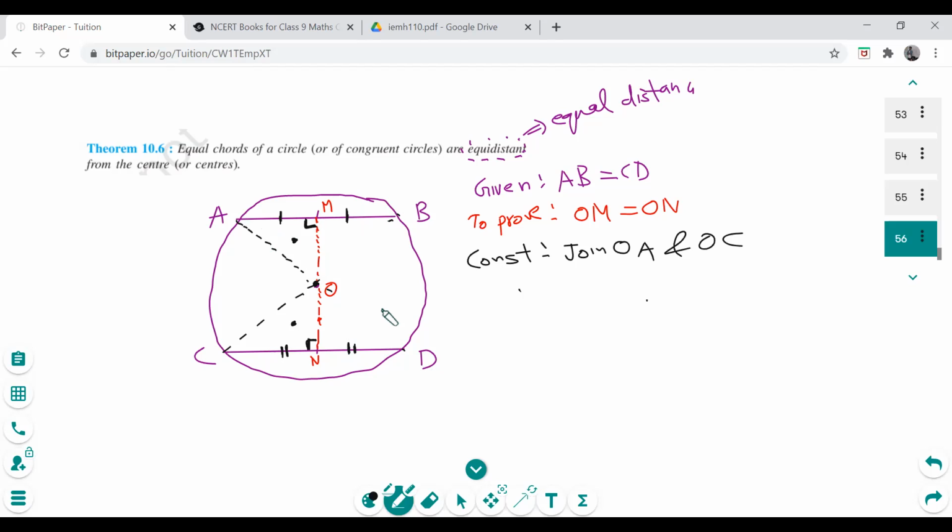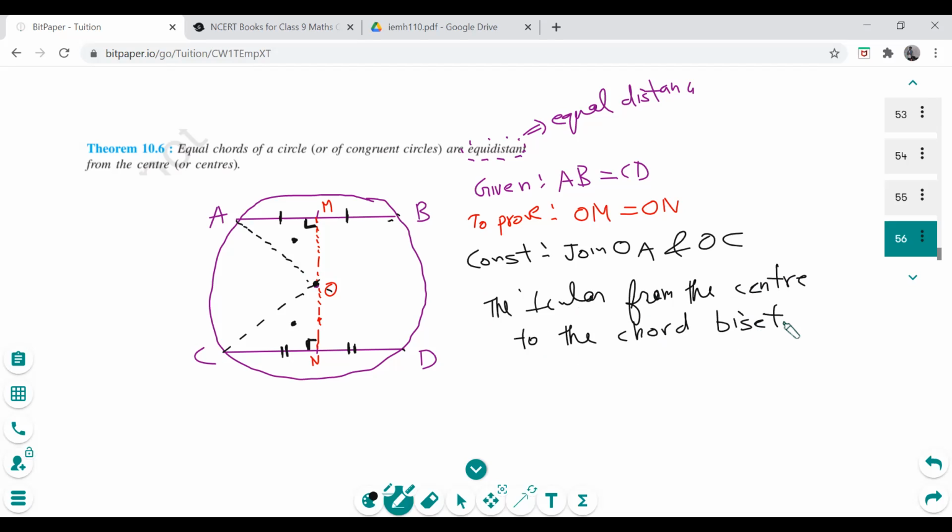See, I can teach theorems without proofs too, but the proofs of the theorems should come to you. Tell me, so many theorems haven't even been done. Theorem 10.3. Good. Theorem 10.3, which says the perpendicular from the center to the chord bisects the chord. Right? We can say that.